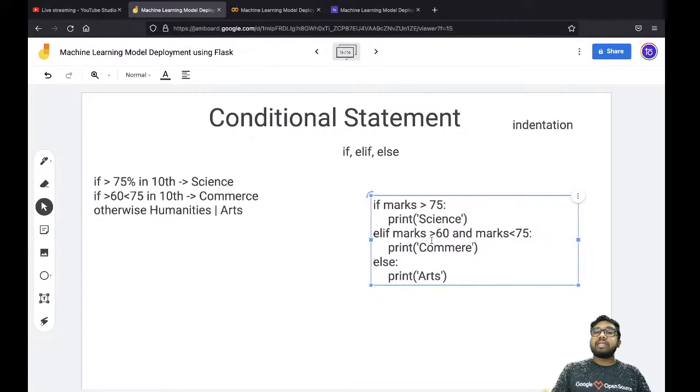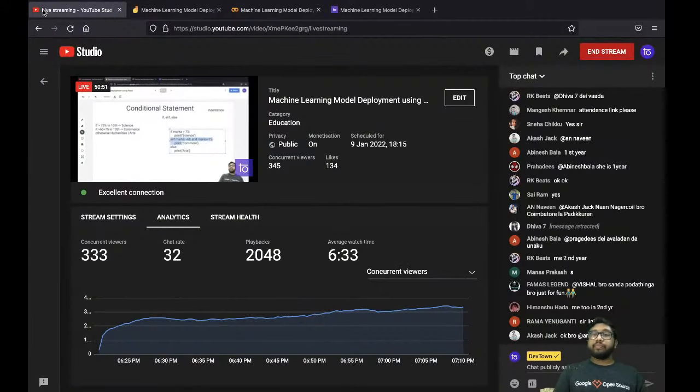If both of the conditions are not true, then do this. If the first condition is true, then do this, and the interpreter doesn't have to check any further. The interpreter will not waste its time or computation power to check further as soon as a condition becomes true. Is this clear to all of you?